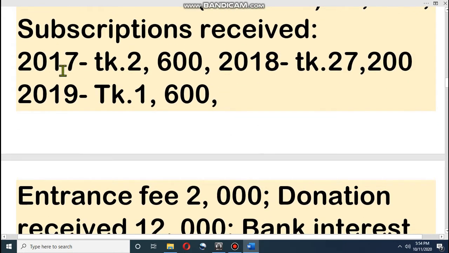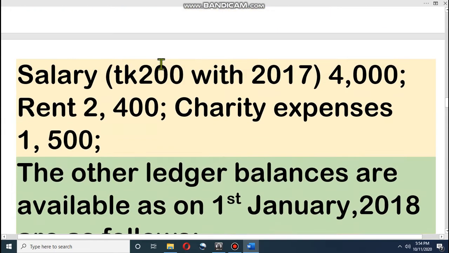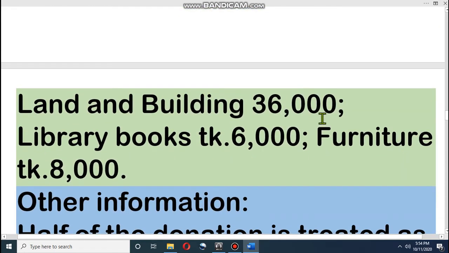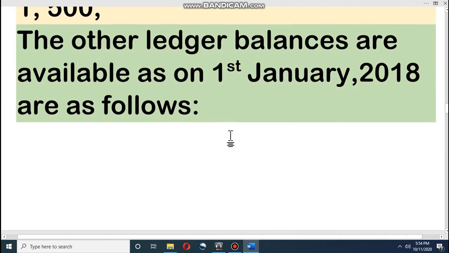Then look at 2017 subscription. This is also our opening asset, because it is last year's income due. Then on 1st January 2018 we have land and building, this is also an asset. Library books are an asset. Furniture we have is an asset. And one we have, salary due for 2017, that is a liability.